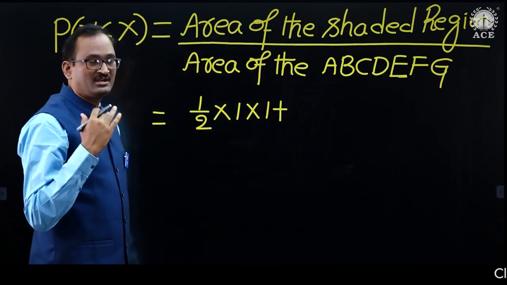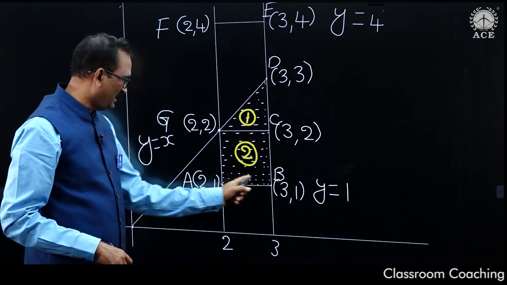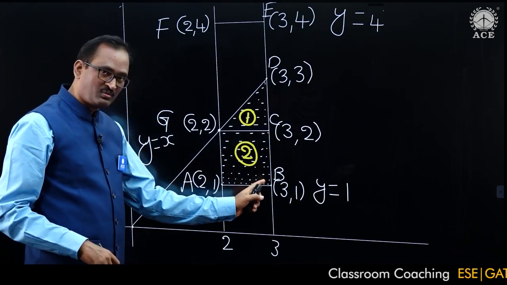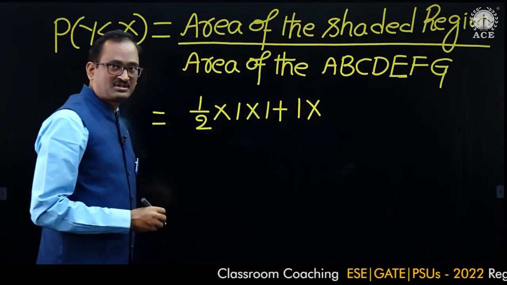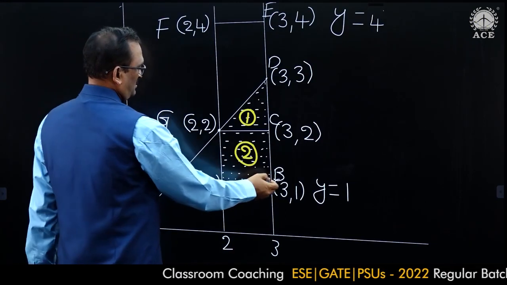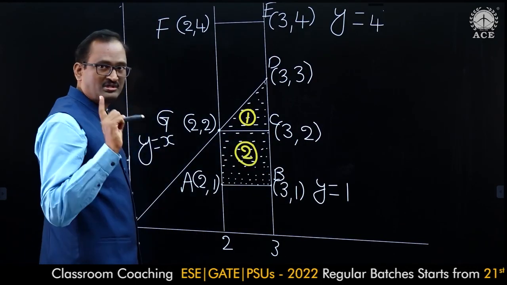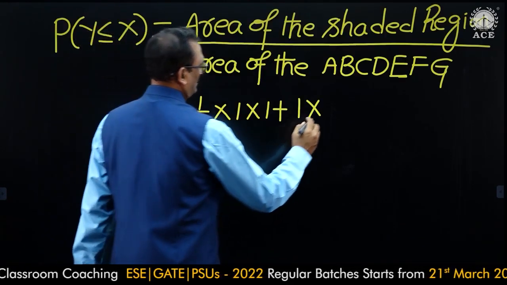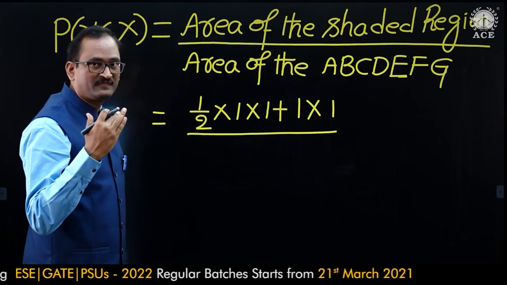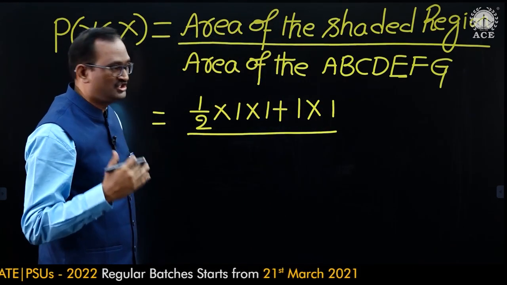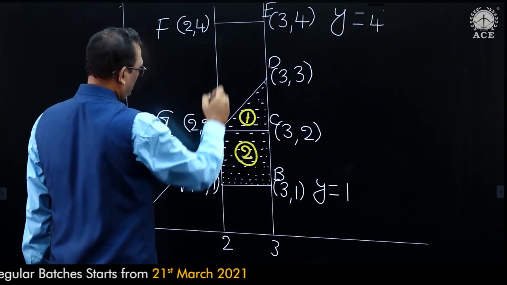Plus the area of the square, side into side. This side AB is the distance from 2, 1 to 3, 1, that is 1 unit. Another side BC is the distance from 3, 1 to 3, 2, that is also 1 unit. Divided by the denominator, the area of the rectangle ABCDEFG.